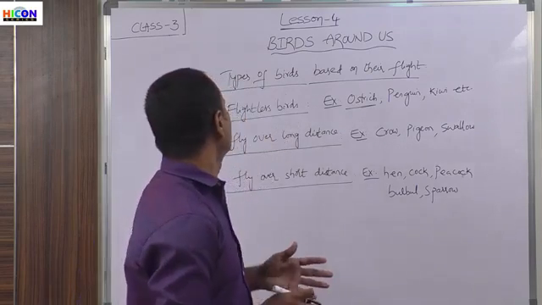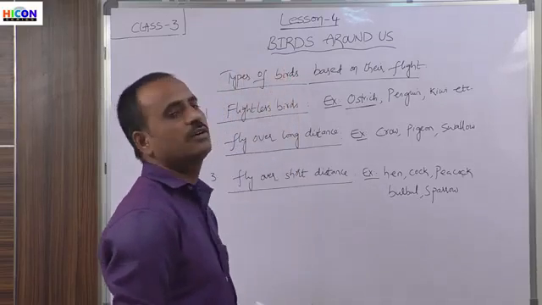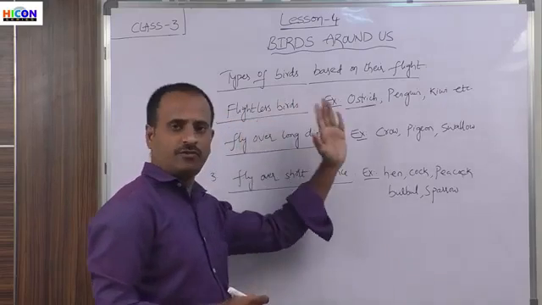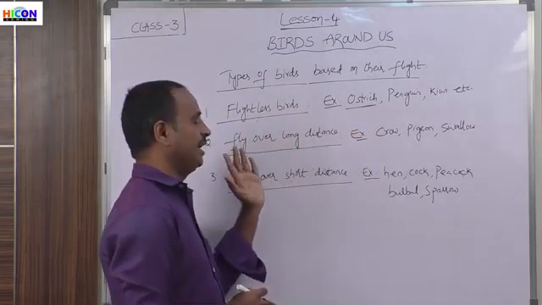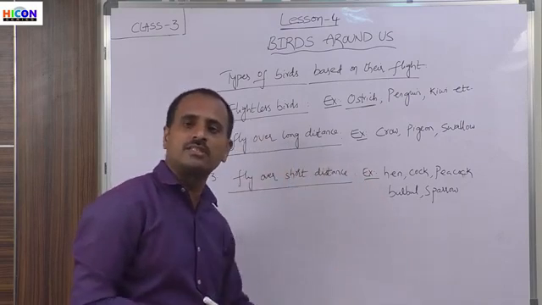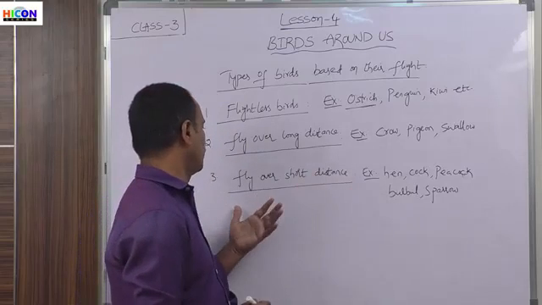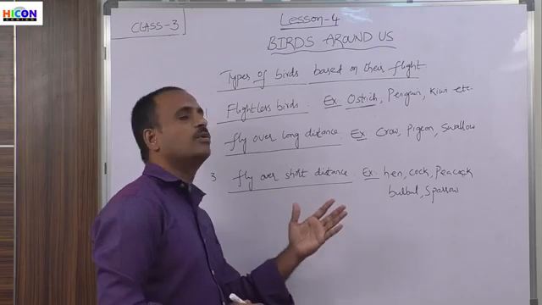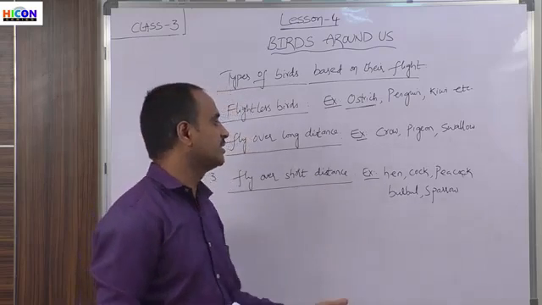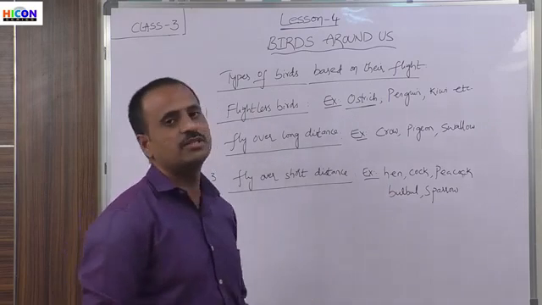So children, these are the three types of birds which are classified on the basis of their flight. The first one is flightless birds, that means which cannot fly. The second one is flying over long distances. These birds can fly over long distances continuously without tiredness. And the third one is these birds can fly over shorter distances. That means they just hop over smaller distances, like hen, cock and peacock.